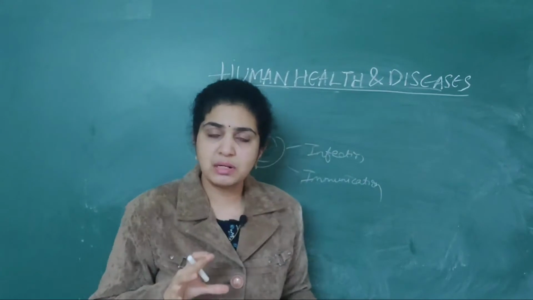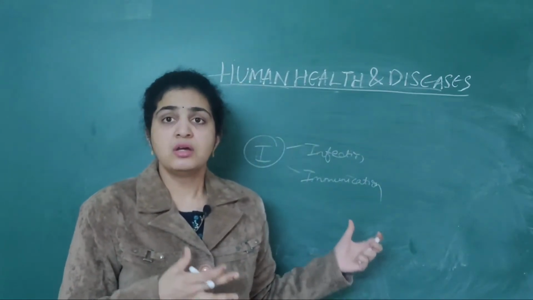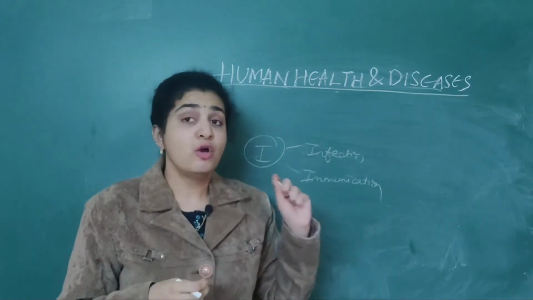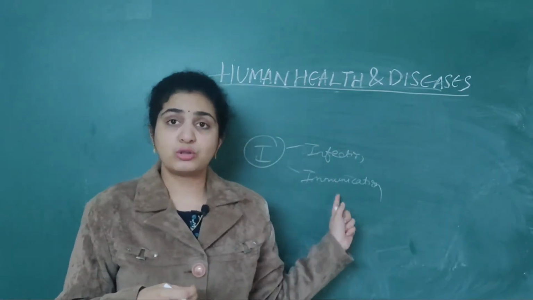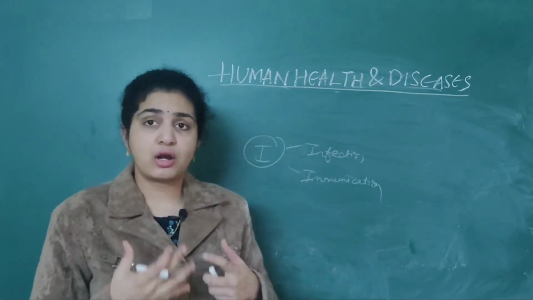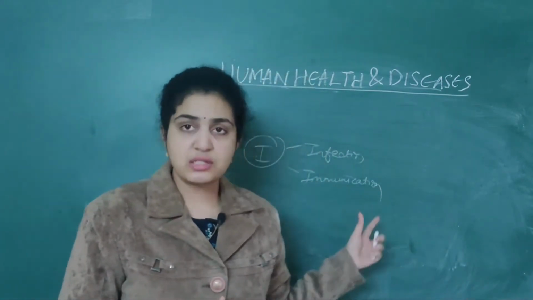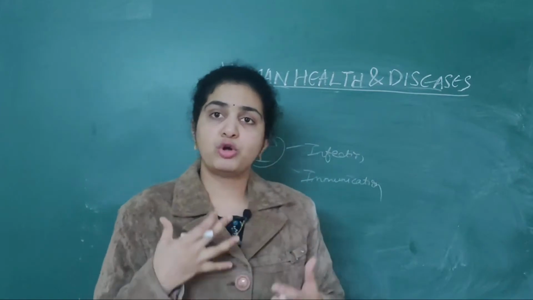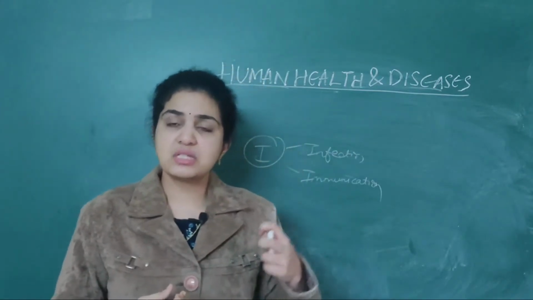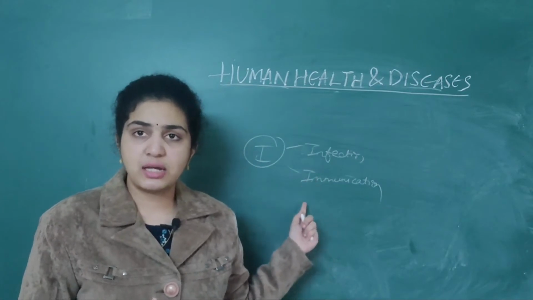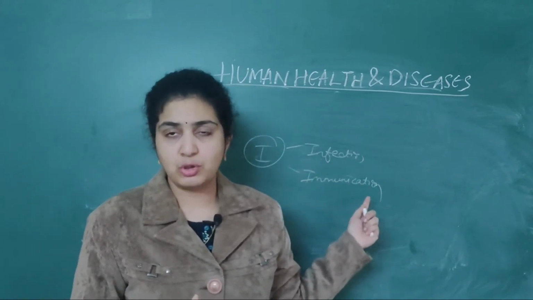That is the principal role of immunization, right? So that's why it is also classified under active immunity. We are introducing only pathogens in immunization. We are not introducing antibodies artificially. So antibodies are produced naturally, but pathogens are injected artificially. So that's why infection and immunization are under active immunity.